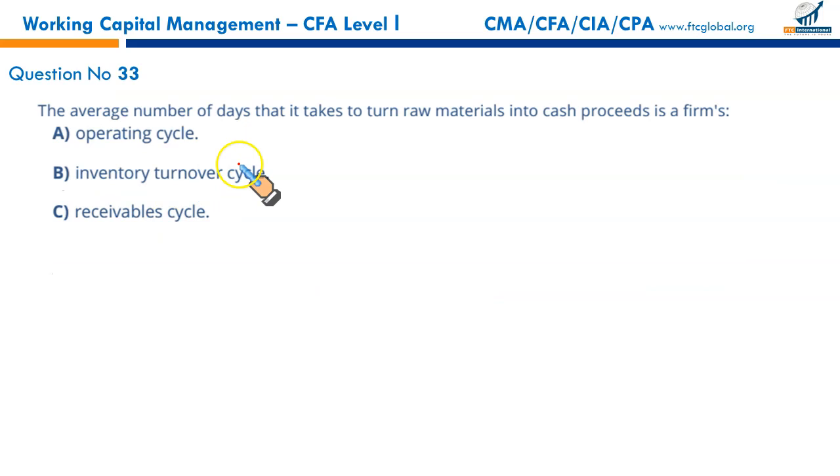Next, the average number of days that it takes to turn raw materials into cash proceeds is a firm's operating cycle. True. Inventory turnover ratio is an activity measure. It calculates how many times your inventory is resold or replenished in 1 year. Receivable turnover calculates after how many days your average receivable pays you, or how many times your average receivables pay you in 1 year. So it was the description basically of operating cycle. That makes A the correct option.